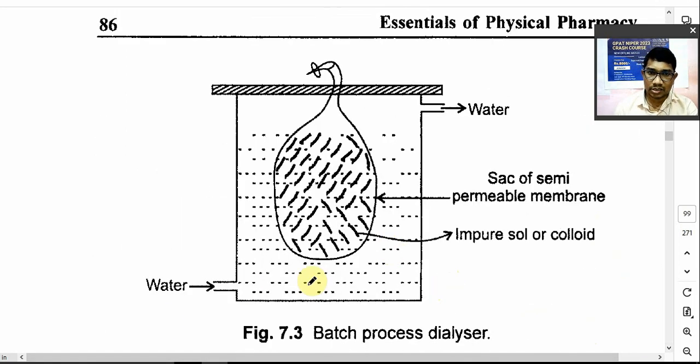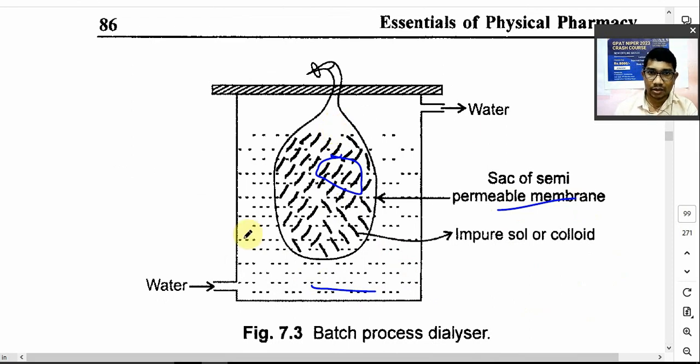So this is a water tank. Now this is a sac made from cellophane, right? Sac of semi-permeable membrane, containing the sol, मतलब आपका colloid containing sac, okay? The sac is made up of a semi-permeable membrane. तो वो sac में पूरा colloid लेने का है और ये water tank में डालने का है.